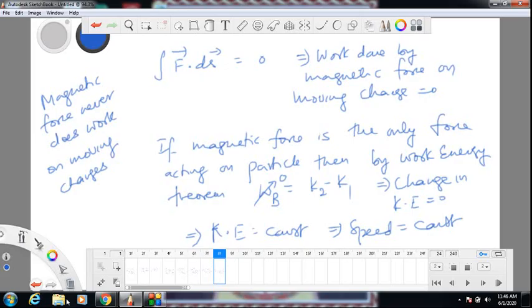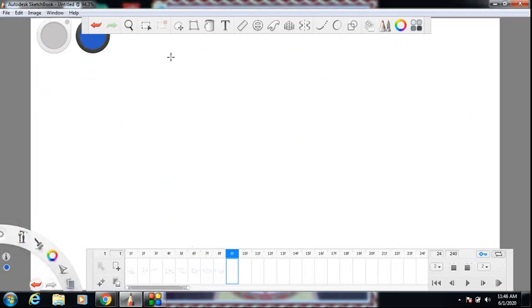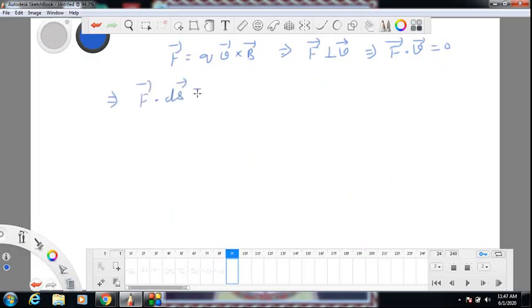If I put it all on the next page, once again look, F is q v cross B, which implies F is perpendicular to V, first important point. Implies F dot V equal to 0, second important point. Implies F dot ds is 0, third important point. Implies work done by magnetic force on moving charge is always 0, fourth important point.